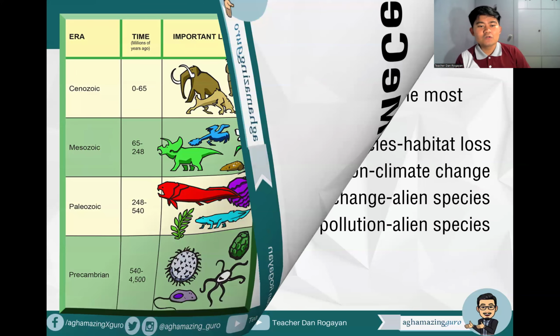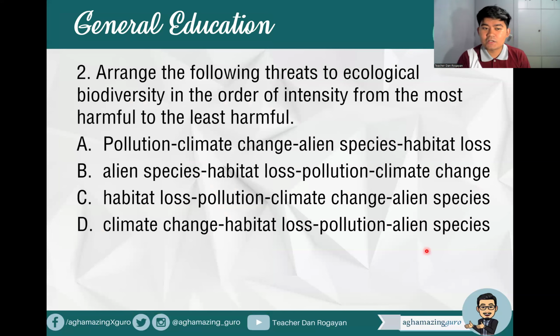Okay, number two, arrange the following threats to ecological biodiversity in the order of intensity from the most harmful to the least harmful. A. Pollution, climate change, alien species, habitat loss. B. Alien species, habitat loss, pollution, climate change. C. Habitat loss, pollution, climate change, alien species.